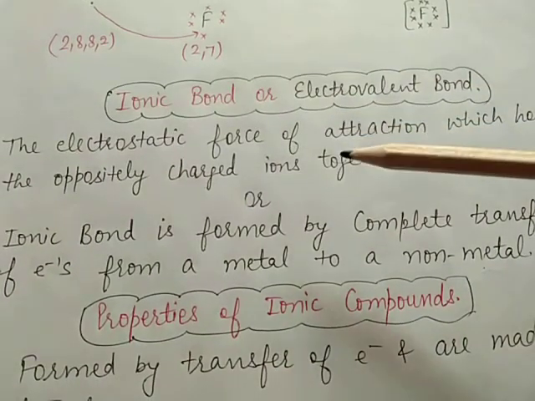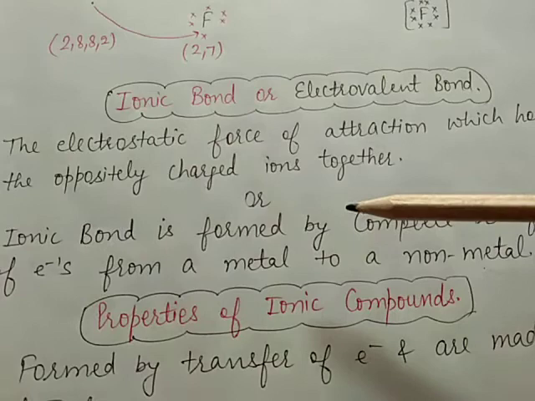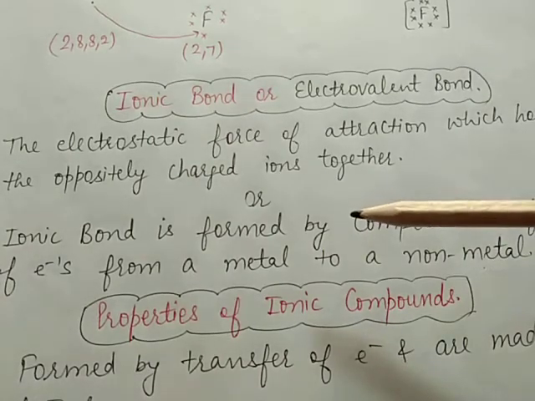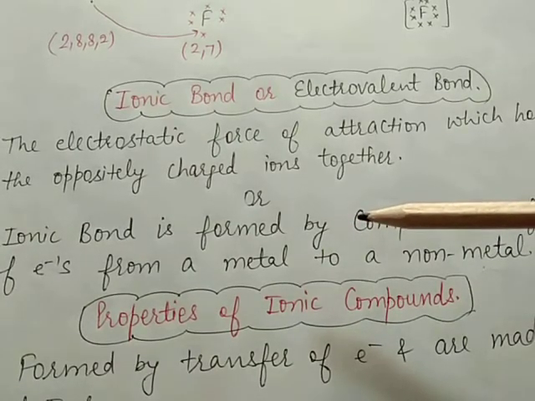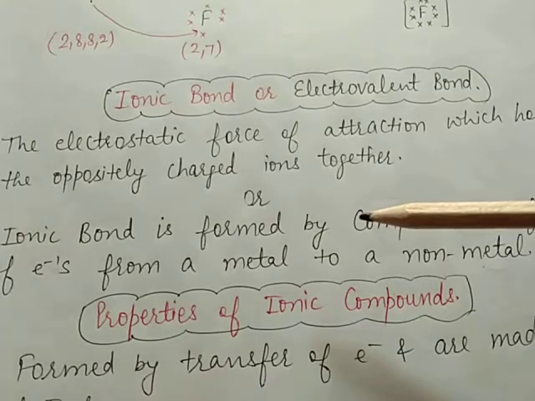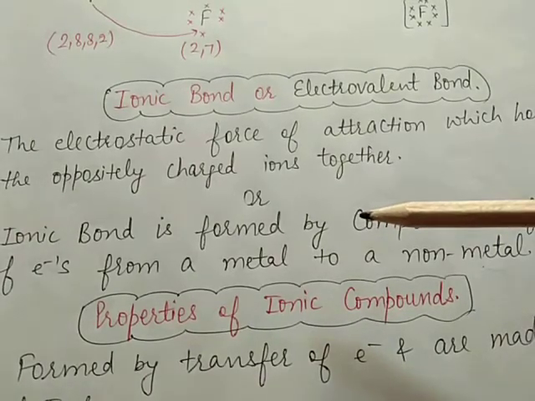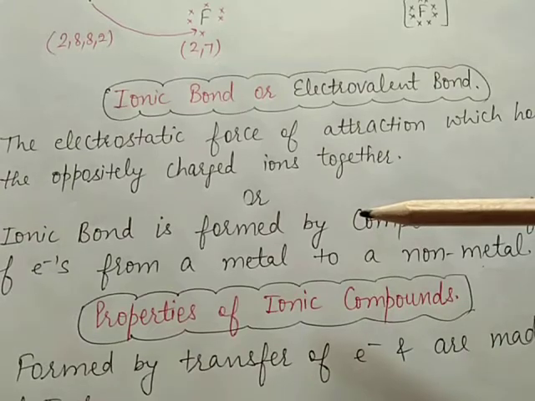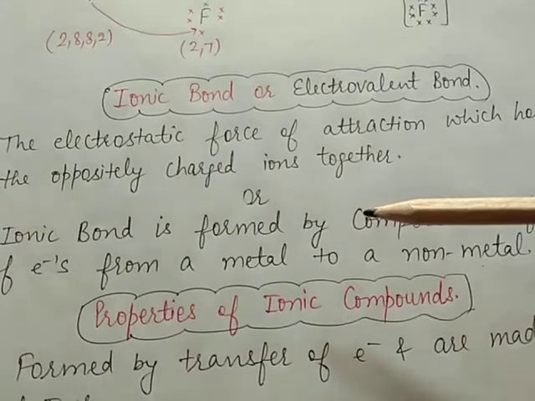Or you can say that the complete transfer of electrons from one atom to another atom is also called an ionic bond. Ionic means the bond present between the cation and anion, meaning positive charge and negative charge.